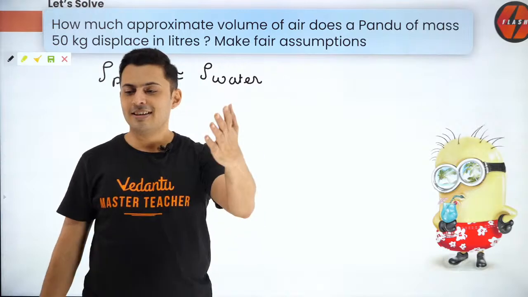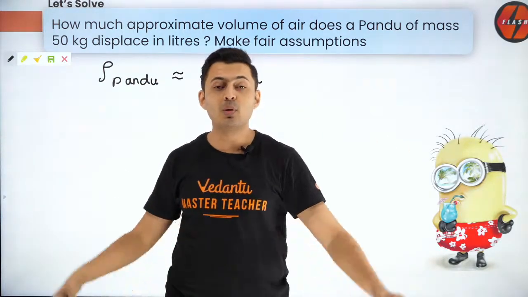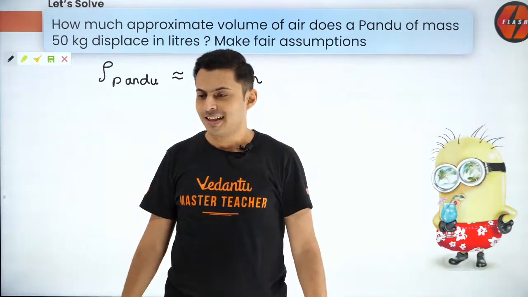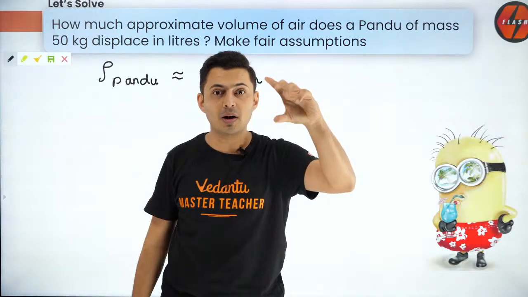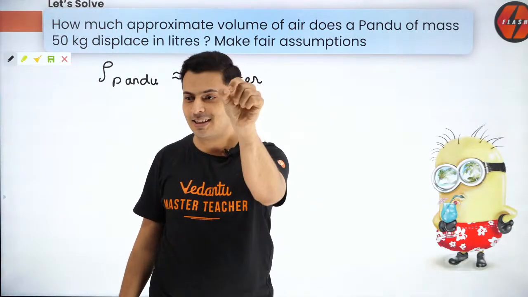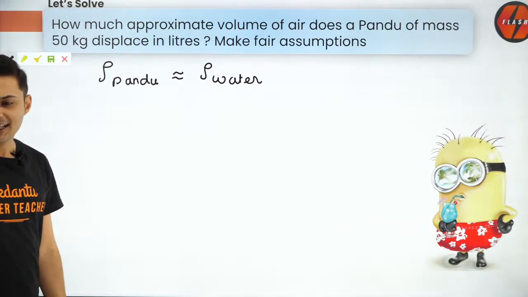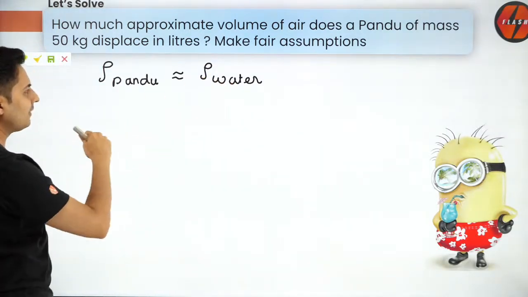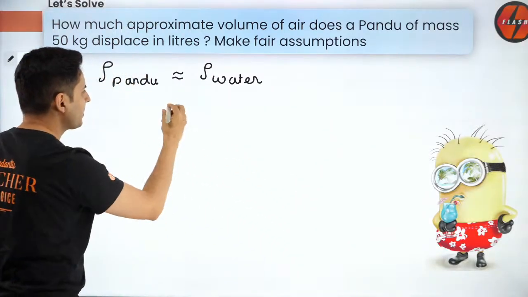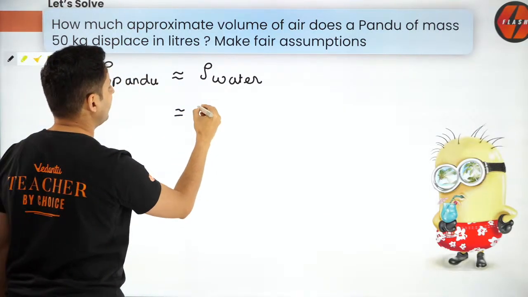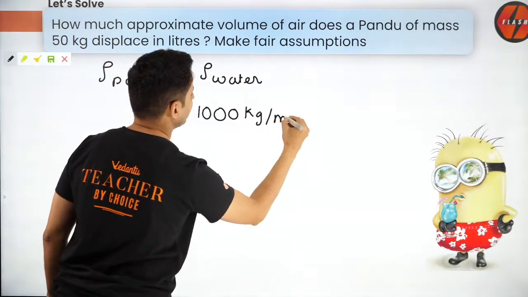Yes. So Devendra, think about it, 80% of us is water, plus when you jump into a pool, you almost float. You are neither sinking nor completely out like a wooden block. So your density and water's density will be approximately the same. I hope this is clear. Alright. So now if your density and the water's density is approximately the same, what is the density of water? The density of water is 1000 kg per meter cube.